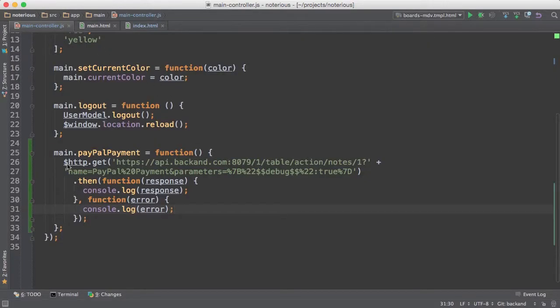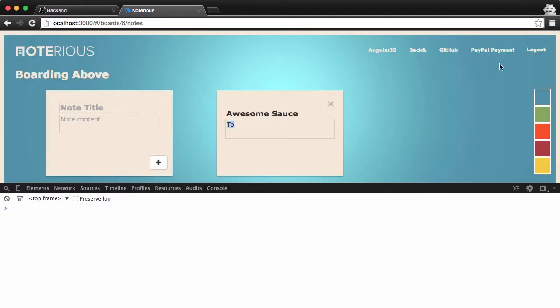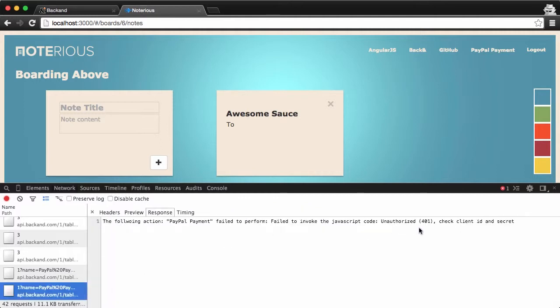and you can see here we're using HTTP GET, and from the Angular app we are going to call it. So we can just paste this in with the URLs, and we're going to click PayPal payment, and it will call that. You can see here that we are throwing the critical exception, but the call actually happened from our Angular app and successfully called the backend code. The error is on the PayPal side.